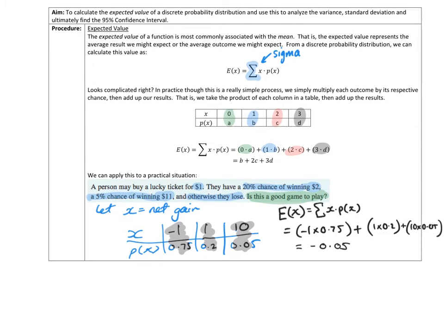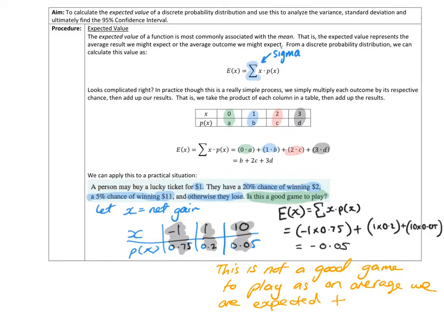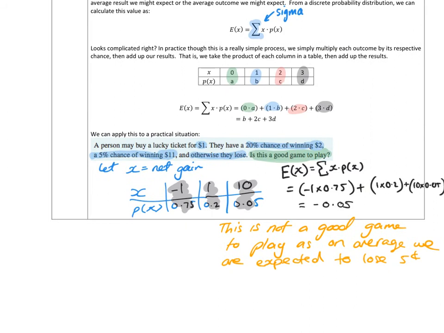So we would say something along the lines of, this is not a good game to play as on average we are expected to lose 5 cents each time we play.